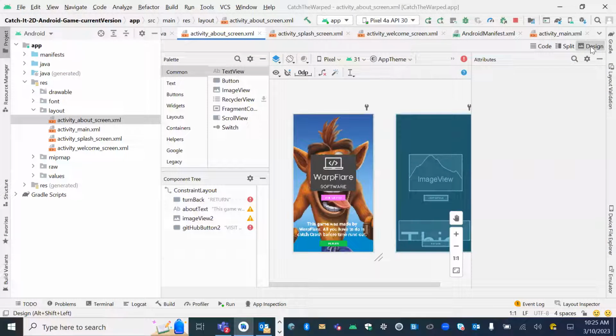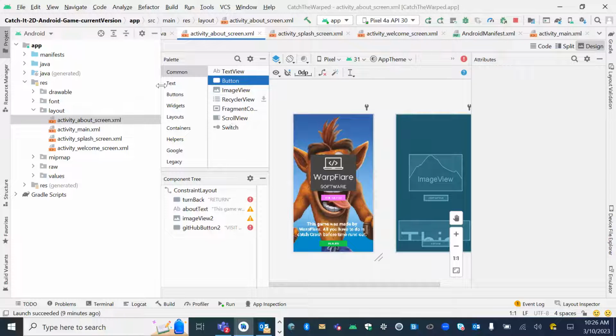And in the design view, it's pretty much drag and drop. You have your palette right here. You basically have your controls. If I want a button, here's a button. I can just drag it right there. So it's a drag and drop environment. If I want a button, I just go to my palette, click on a button and drag it to the screen.